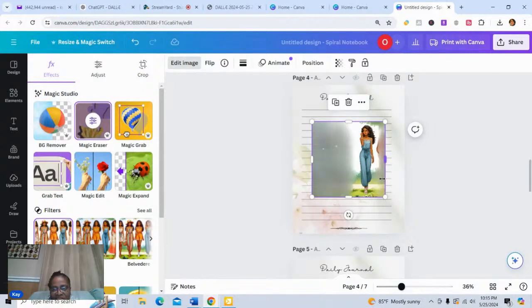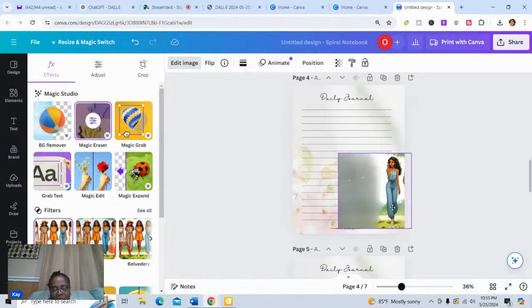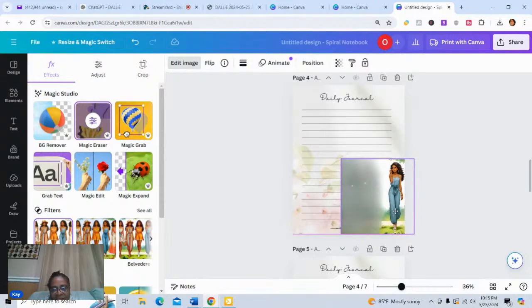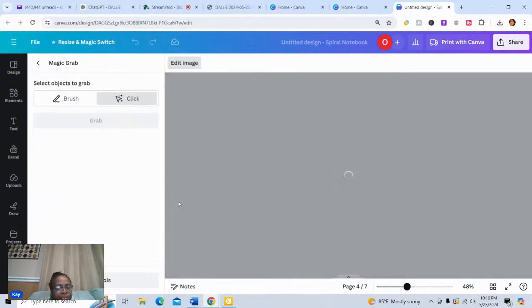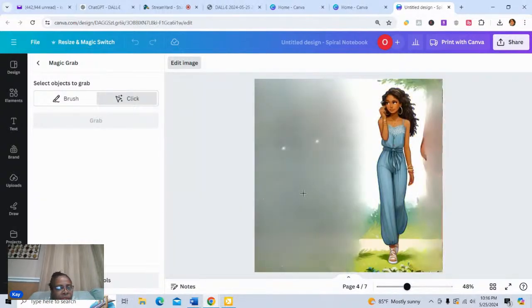I was trying to figure out if there was a way for me to leave some of the background there, but I don't think I can do that. I'm just looking at my tools over here, trying to see what I might use. Yeah, I'm going to just go ahead and pull her out of this image. And so we're going to use Magic Grab here, which will pull her out.